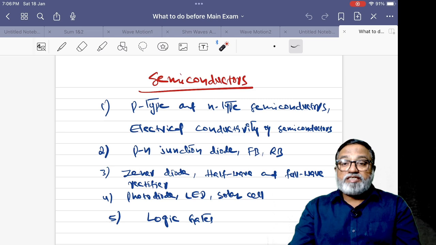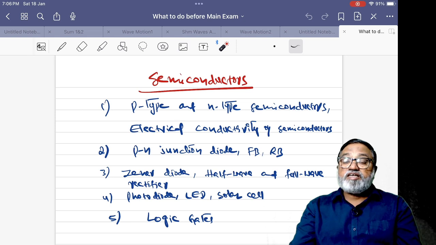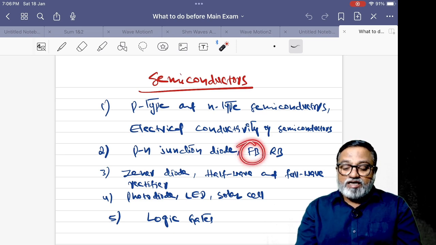In a PN junction, at the junction, what is the direction of intensity of electric field? What is the direction of diffusion current? What is the direction of drift current? Like that, and forward bias, reverse bias.